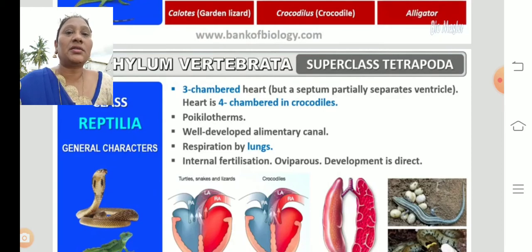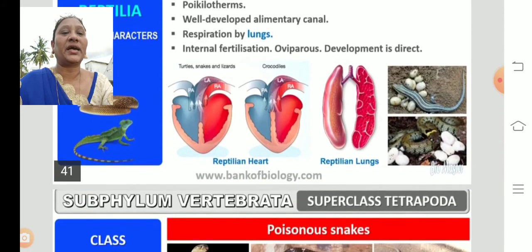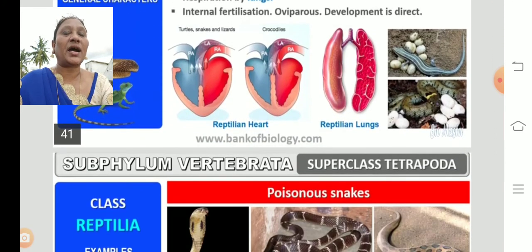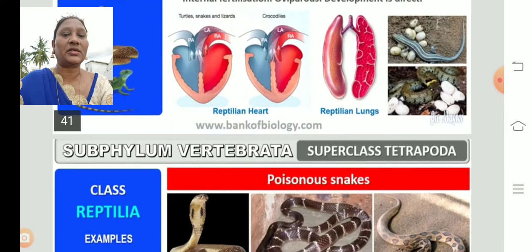These are the poikilotherms. Poikilotherms means they can change the body temperature according to the environmental condition. Well-developed alimentary canal, that means a complete alimentary canal, that is a digestive tract. And respiration by the lungs, they respire through the lungs. And internal fertilization, inside the body the fertilization takes place. These are oviparous and development is indirect. So you can observe the heart and reptilian lungs. These are the pictures of the reptilians.